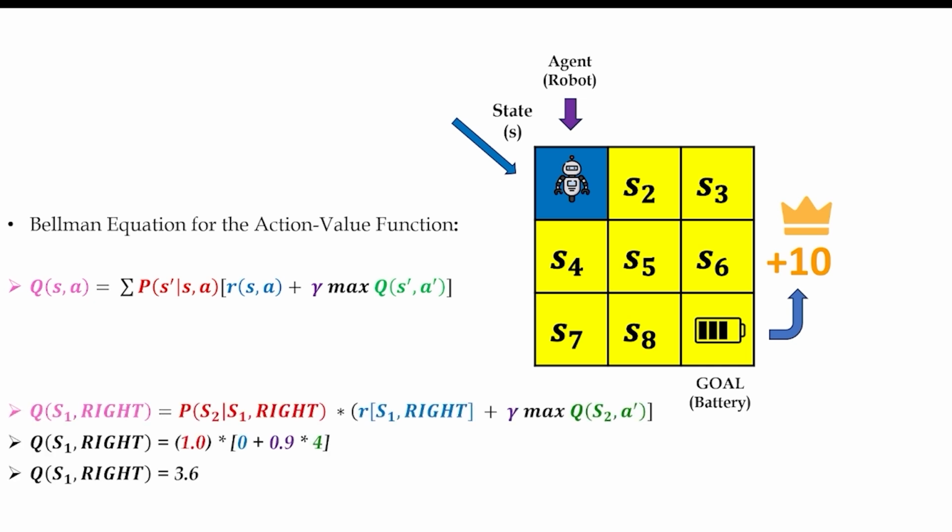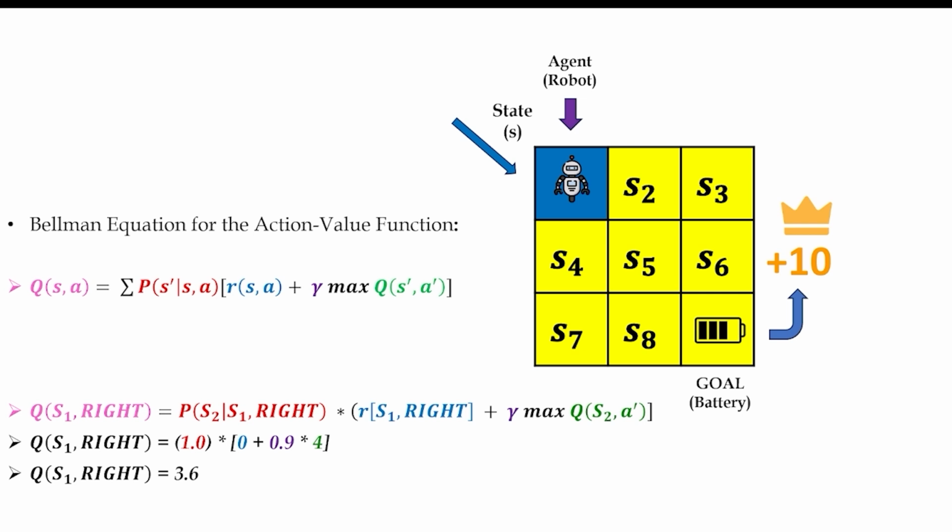Let's apply this to state 1 and action right. The agent moves right from S1 to S2. The transition probability is 1, meaning that the agent always moves to S2 with 100% certainty. Immediate reward is 0, so no reward for just moving right in this case. The future value of the state is based on the best action the agent can take from S2. For this example, let's assume that it is 4 based on previous learning. So the expected future reward from moving right from state 1 is